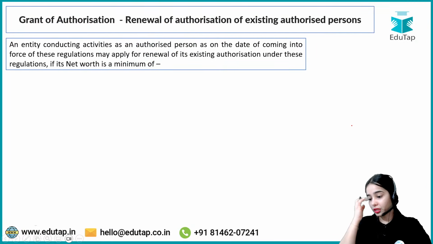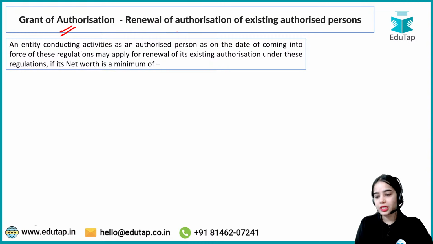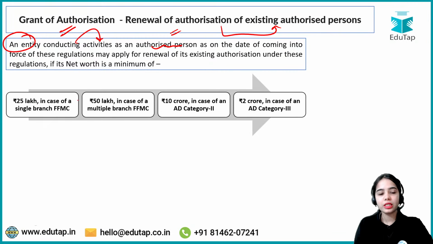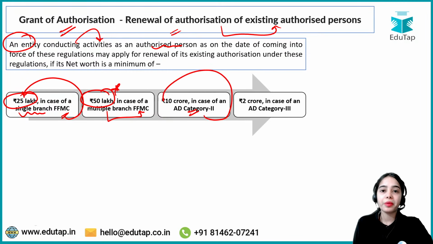Now coming to the next part, that is grant of authorization, renewal of authorization of existing authorized person. An entity conducting activities as an authorized person must have the minimum net worth. A full-fledged money changer with a single branch must have a minimum net worth of 25 lakh. Multiple branch FFMC must have a minimum net worth of 50 lakh. Authorized dealer category 2 must have a minimum net worth of 10 crore. Authorized dealer category 3 must have a minimum net worth of 2 crore.